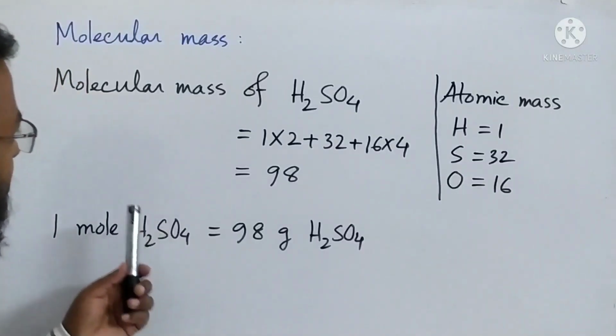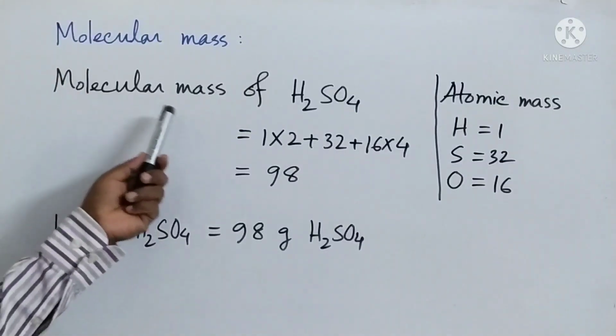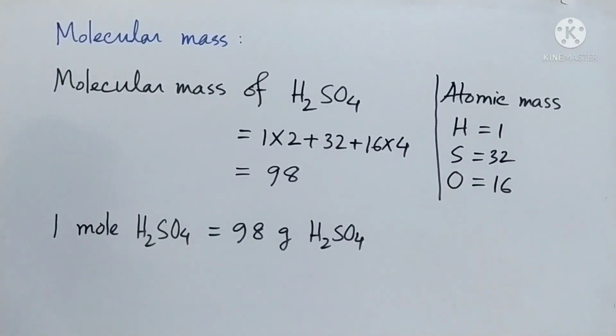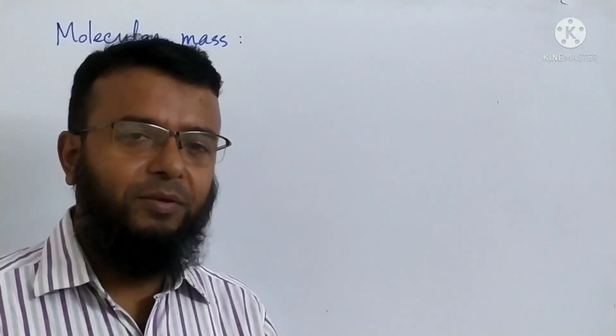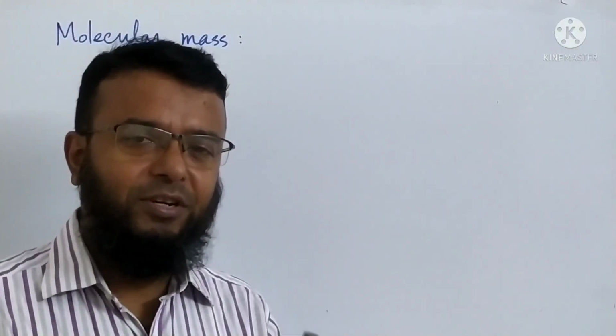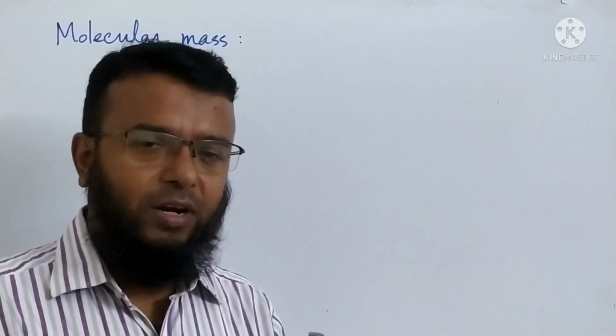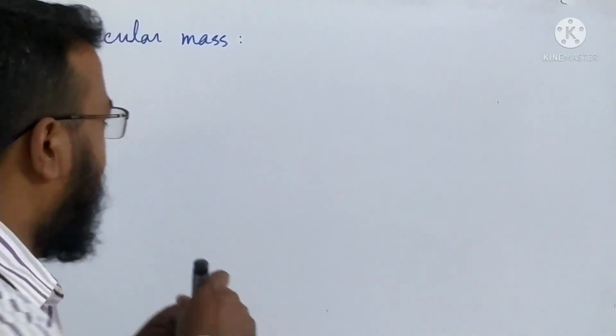Okay, so this way you have to find out the molecular mass. Then I will give you more examples. Everybody write it. So I have given you the molecular mass of sulfuric acid. Now we will find out the molecular mass of blue vitriol. Everybody see.